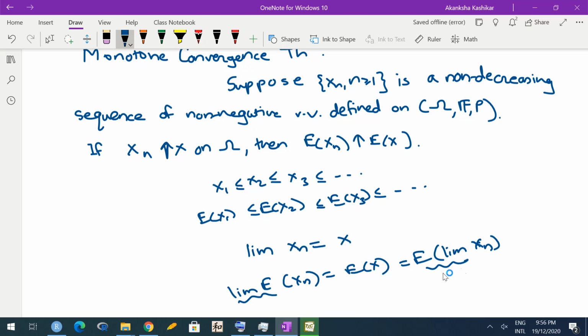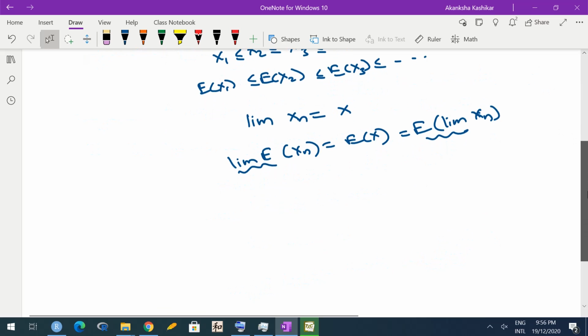Now some of you might have felt that this is actually quite restrictive. I mean, we are saying that the sequence should be of non-negative random variables and it should be non-decreasing. So even though the statement says monotone, we are not allowing for decreasing sequences. Okay. However, there are certain corollaries which could be useful for such other subcases. So let me state one such result.